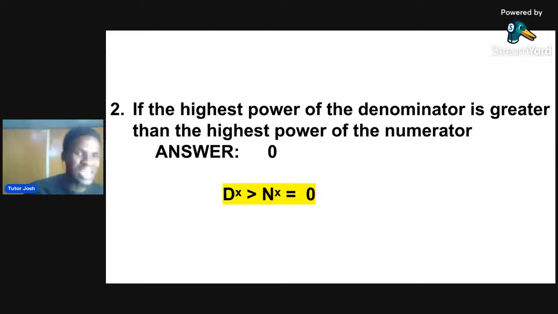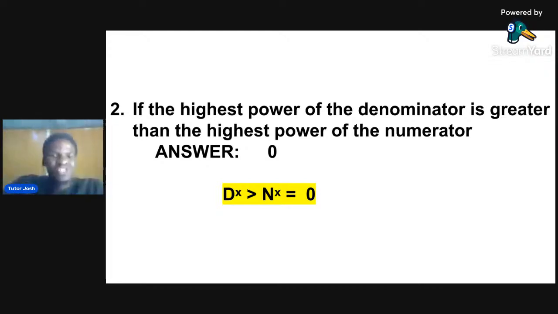Now, what is going to be your answer? Your answer will be 0. So if your denominator, or the highest power of s in the denominator, is greater than the highest power of s in the numerator, your answer is 0.